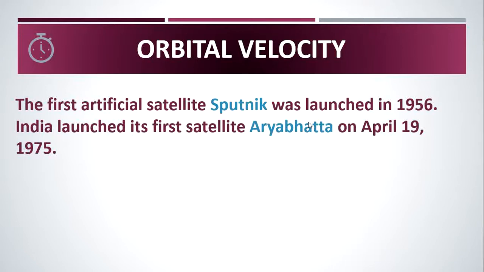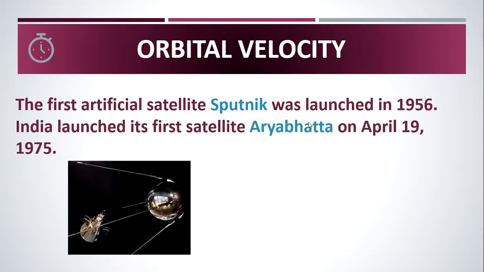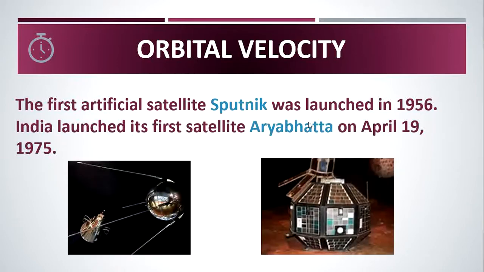The first artificial satellite Sputnik was launched in 1956. India launched its first satellite Aryabhata on April 19, 1975. Sputnik had a diameter of 22 inches and weighed 184 pounds and circled Earth once every hour and 36 minutes. Visible with binoculars before sunrise or after sunset, Sputnik transmitted radio signals back to Earth strong enough to be picked up by amateur radio operators.